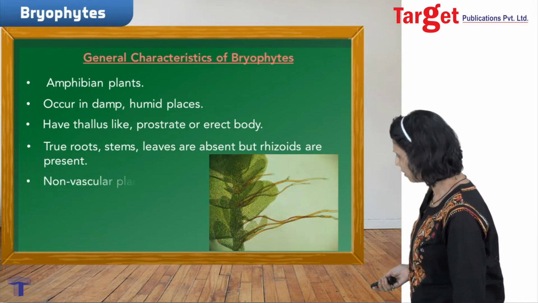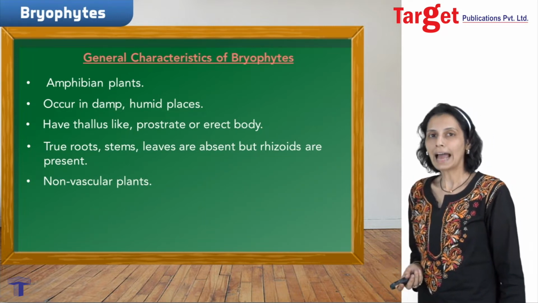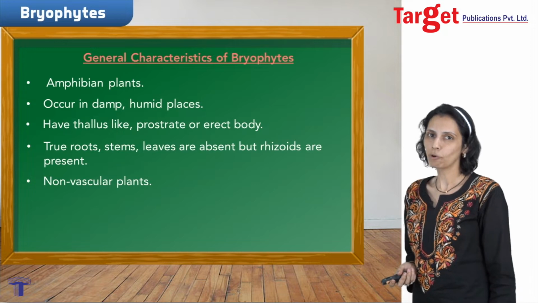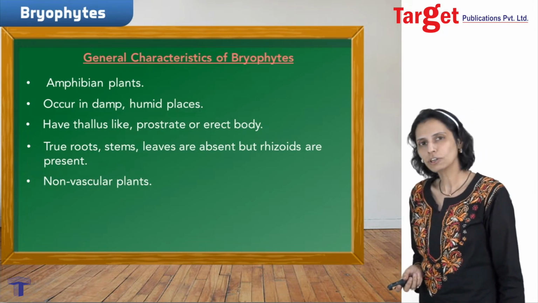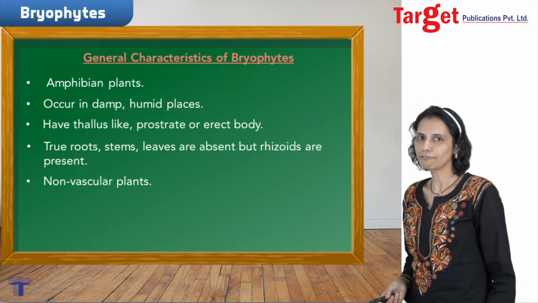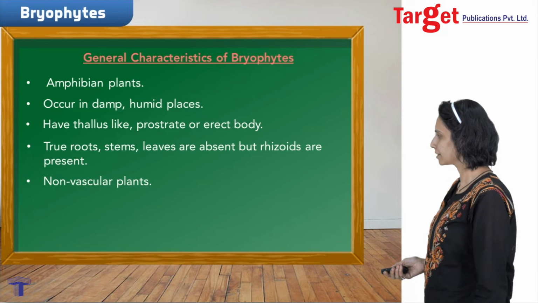They are non-vascular plants. What do you mean by it? They lack xylem and phloem. These two are the vascular tissues, and the vascular tissues are absent. Therefore, these plants are considered non-vascular plants.